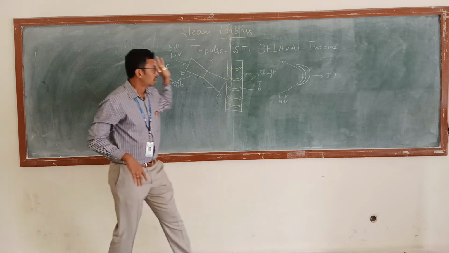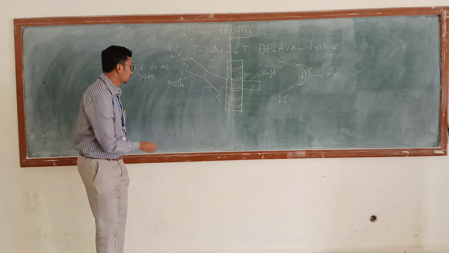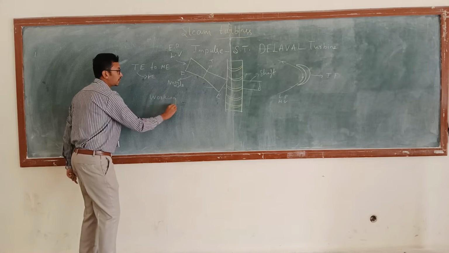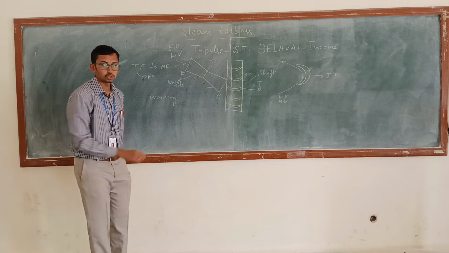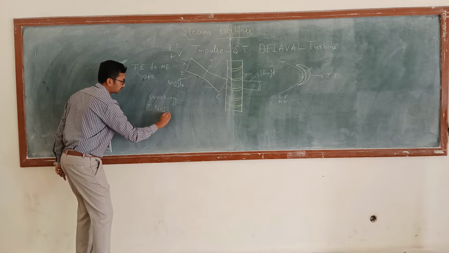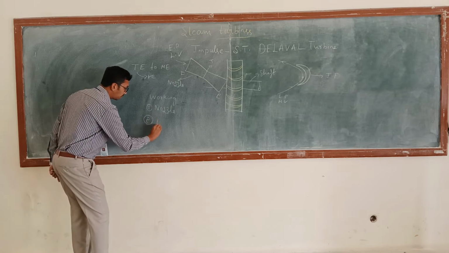Here, you have to first explain the working. In the construction, what are you going to explain? It consists of mainly three parts. First, you have to explain the nozzle. Next, the blades.